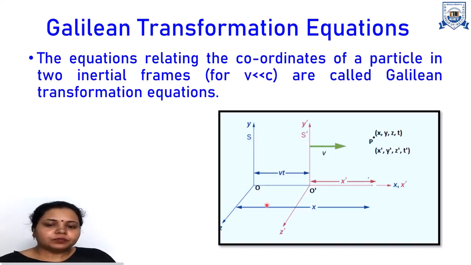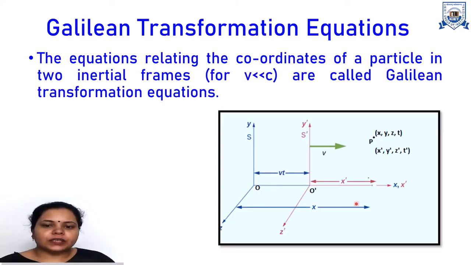As you see in this figure, frame S dash is moving only in the positive x direction. There is no motion in the y direction and z direction, so the y and z coordinates are also equal. Now we have to find the coordinates x and x dash and the relation between them. As you see from the figure, the distance from this place to this place is x, and from the y dash axis to point P is x dash. The S dash frame of reference is moving for time t with velocity v, so the distance covered by frame S dash is vt.